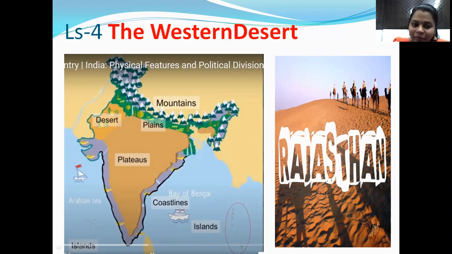Then just below that, we have the most fertile land of our country. You have learned it in your last lesson. What is that? Northern Plains. Situated in the north, so they got the name Northern Plains, and it is the most fertile. Can you see? It is represented with green color and you have a lot of trees there, which tells us that this is the most fertile area, and we have most of our cultivating lands in the plains.